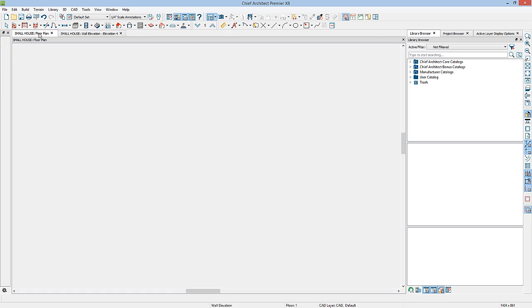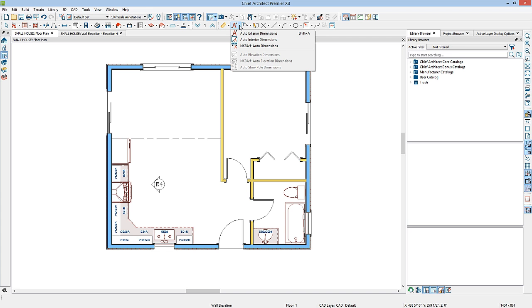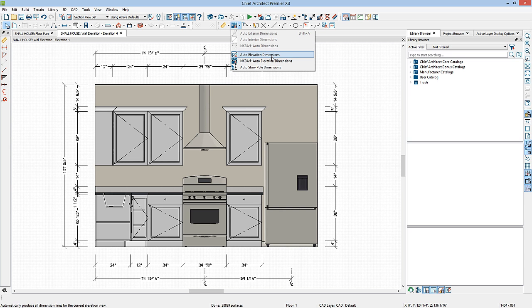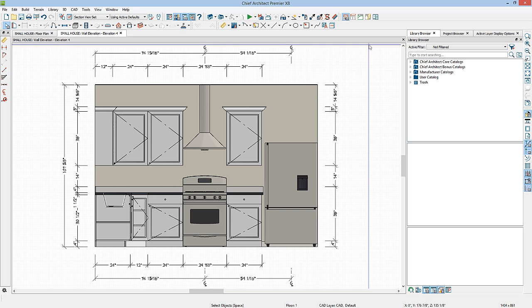So Chief has given us several tools that we can use for automatic dimensioning. Your floor plan view automatic dimensions, your auto exterior and auto interior dimensions, and the floor plan NKBA auto dimensions. And in an elevation view, we have the option for the auto elevation dimensions, the NKBA dimensions, and the auto story pole dimensions. The default settings for all of these tools are covered in more detail in additional videos.